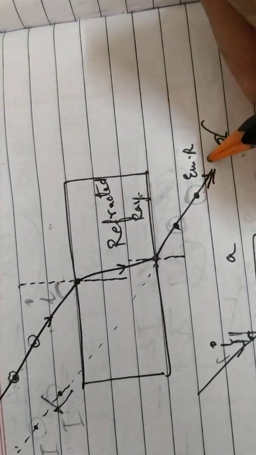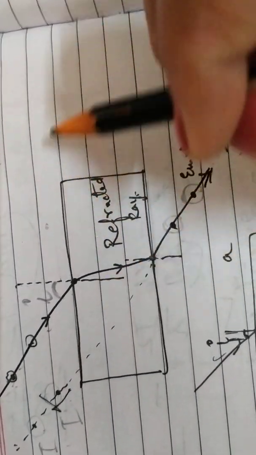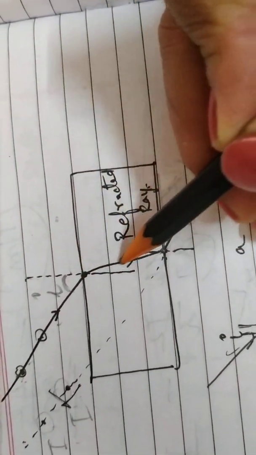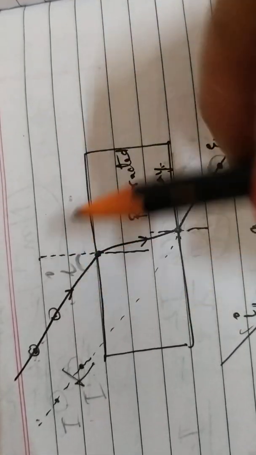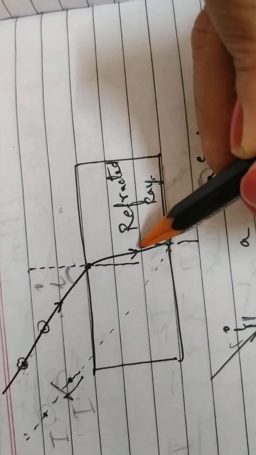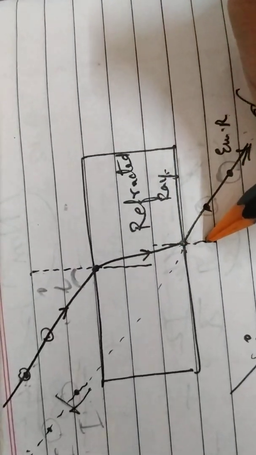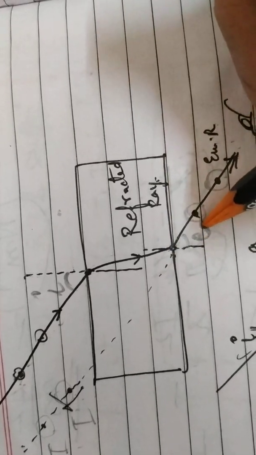This line will be the emergent ray. Again, we'll remove the glass block and join these two points. This will be our refracted ray. So this diagram is complete. Now we have to draw a normal over here, and this will be the angle of emergence.